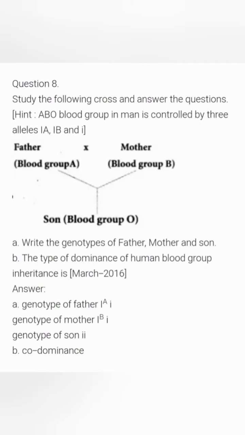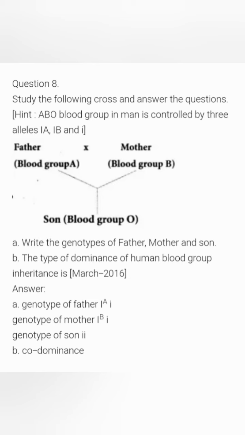Question number 8. Study the following cross and answer the questions. There is a hint given, that is, ABO blood group in man is controlled by 3 alleles, IA, IB and small letter i. So here the father has the blood group A and mother has the blood group B, and they have a son of blood group O.